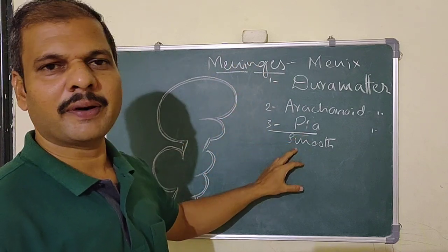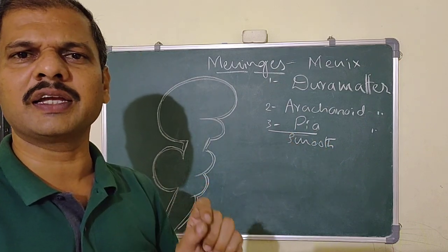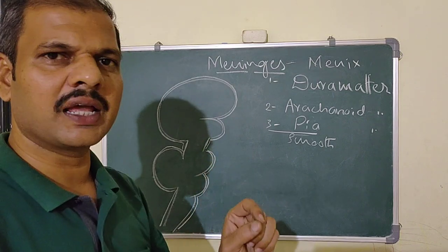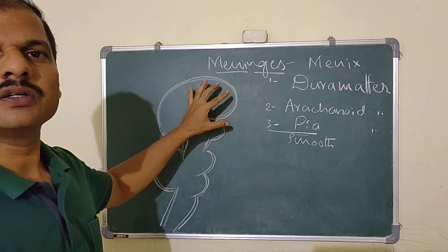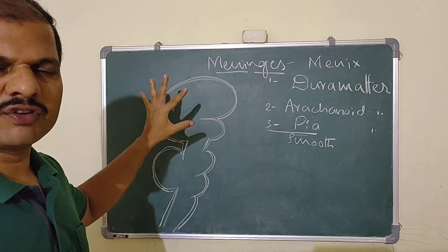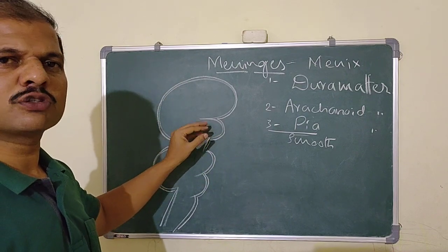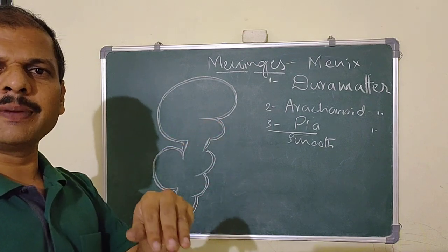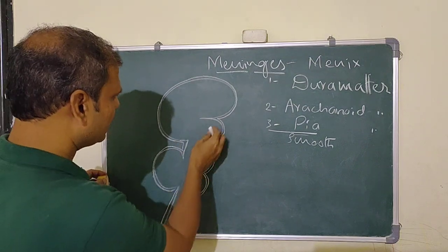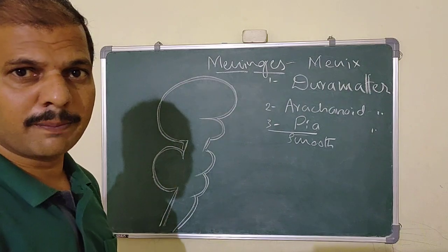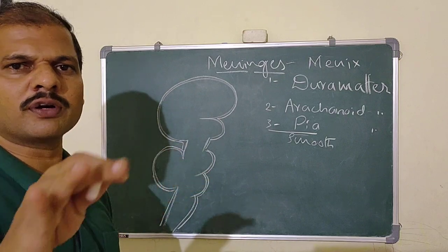Pia means smooth, mater means mother, so this is a very smooth and delicate, thin layer, which is closely adherent and closely associated with the central nervous system part. If you see the structure of the pia mater in the specimen, it is so closely adherent that you can't separate the pia mater from the central nervous system. When you see the structure of the brain, it has so many sulci and so many depressions and elevations. It is not a smooth surface.